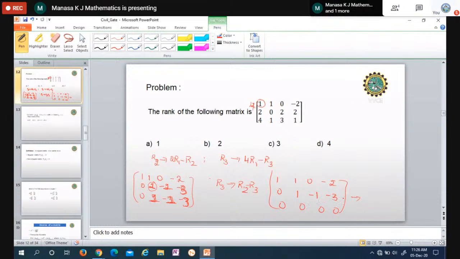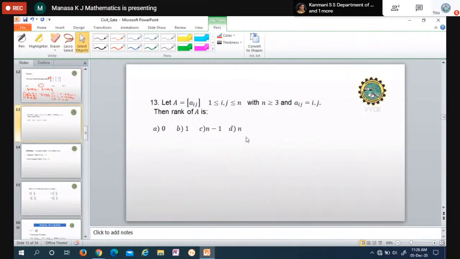Now we have to find the rank. Rank is nothing but the number of non-zero rows. This is one row which is non-zero. This is the second row which is non-zero. This is a completely 0 row. So we have only 2. So the rank of this matrix is 2. So the answer is, the rank of the following matrix is 2. You can use this, or you take the minor of this matrix, the largest submatrix, and find the determinant. If the determinant is not equal to 0, then the order of that submatrix itself is the rank.